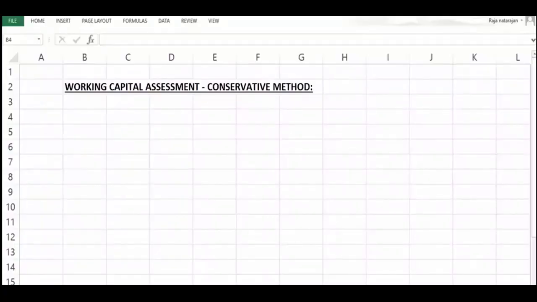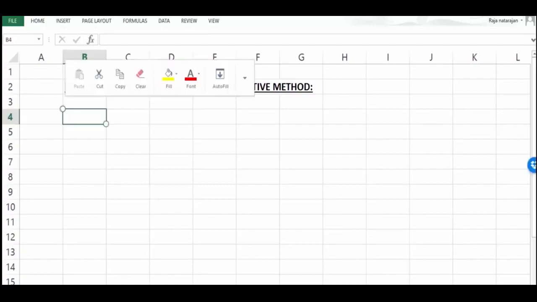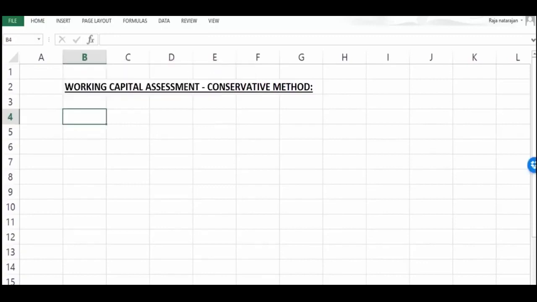Let us look at the conservative method adopted by the private bankers for assessing working capital. So how do they do it? They always link the working capital with the sales. Unlike earlier method where the focus is more on cycle, because the cycle could vary according to business, here almost a uniform cycle is applied for all business. How? The focus is with sales. So whatever the sales that is getting estimated, on which certain percentage is going to be applied, and that's going to be the eligible working capital, or say cash credit limit. Of course, that will be linked with the available security.